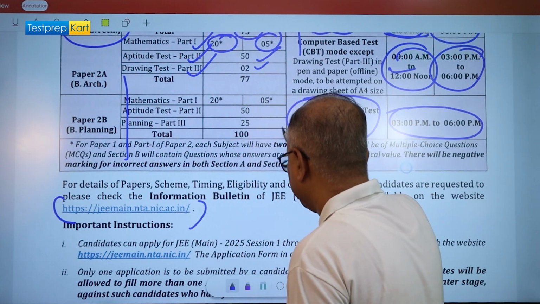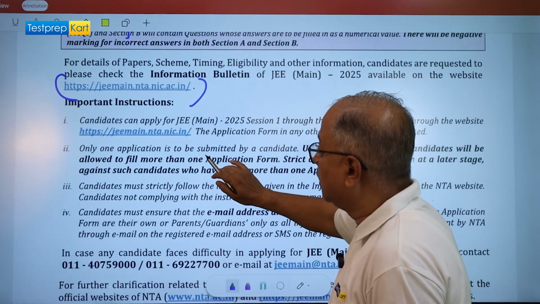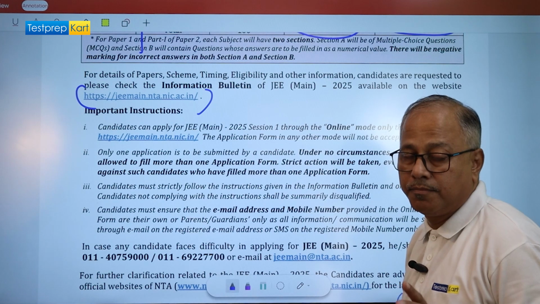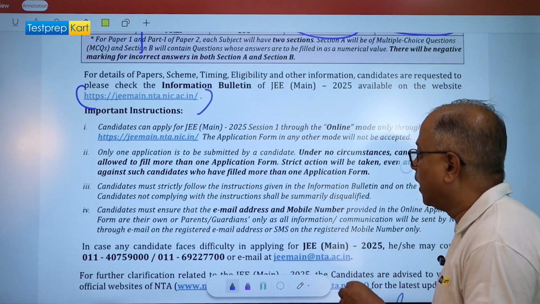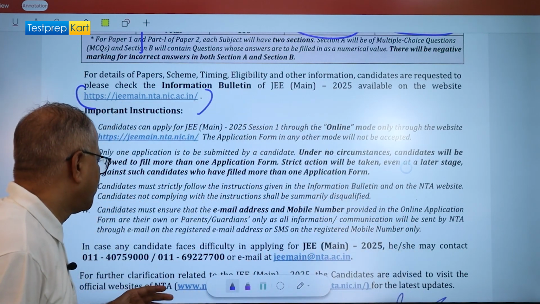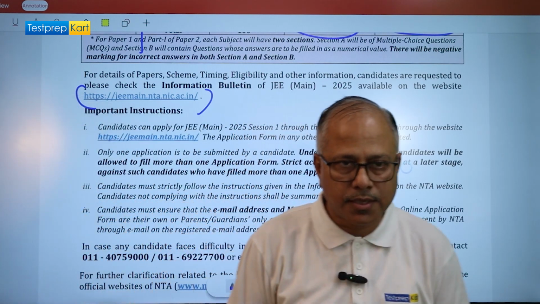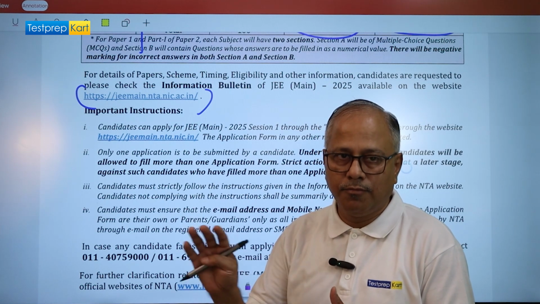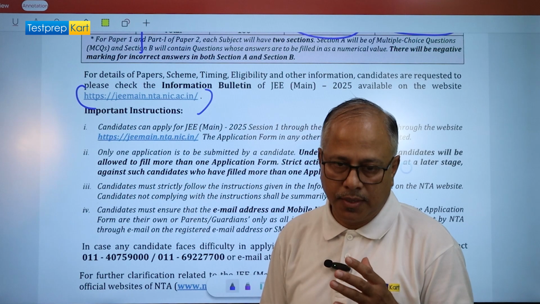If you wish to know more details, please go to jeemain.nta.nic.in. Please note this down very carefully: only one application has to be submitted by a candidate. Please do not submit 2 applications. It's illegal, and if you do this, you would not be able to write JEE, you will be blacklisted. The rest of the things are not so important. So we have discussed the date and the timing, PBT and CBT for Paper 1 and Paper 2, all for the JEE Main 2025 session.